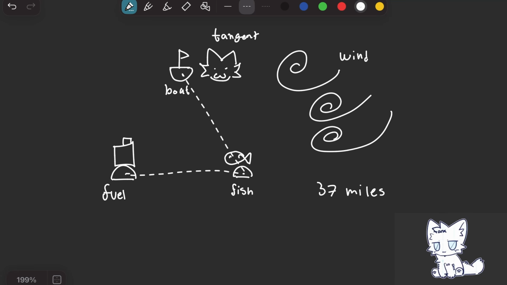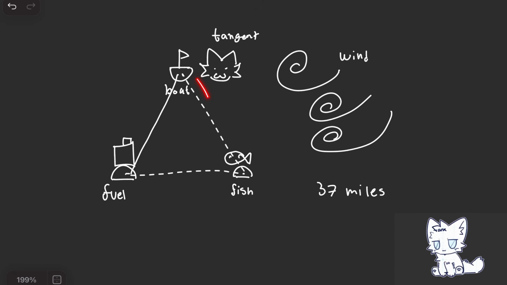He knows that he has enough fuel to get from the boat to the fuel island, and he wants to know if he has enough fuel to get to the fish island and then to the fuel island.